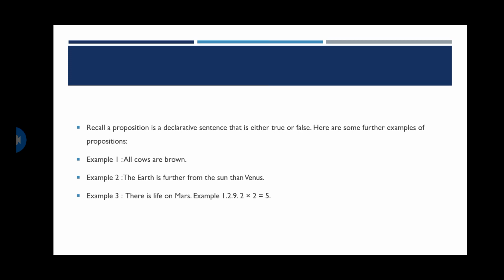Let us see the next example. There is life on Mars. Even if it's still not proved, we can consider it as of now data, there is no life on Mars. So it's false. So it's a proposition.